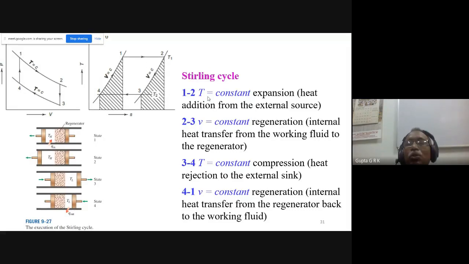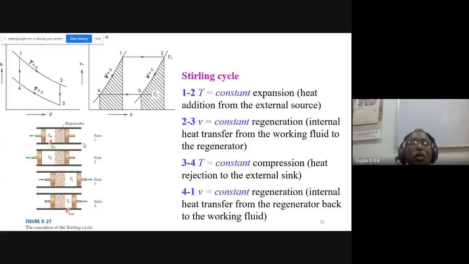And 1 to 2 is constant temperature expansion, with heat addition from an external source. Okay, practically I will show you this. This is the one which works. This is a Stirling engine, right? There is what is called a regenerator. Okay, this regenerator is something like a mesh or plug-like thing, or material, which has high heat capacity, right?